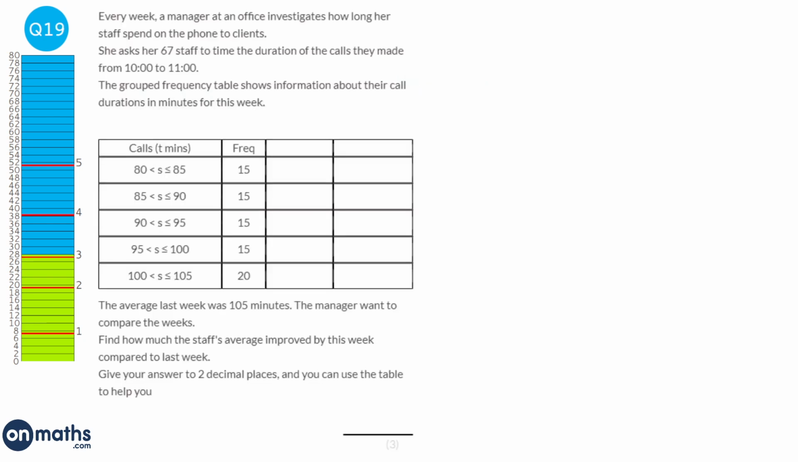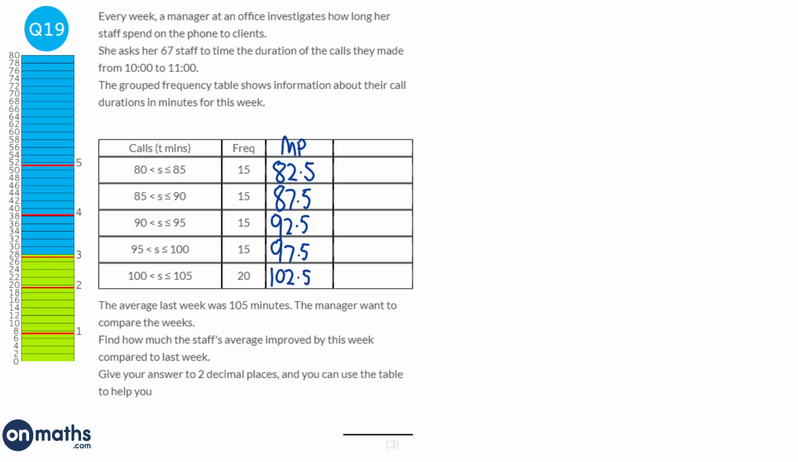So the first thing we need to do is work out the mean for the data in the table. To start off, we're going to work out the midpoint of each group. So we've got 80 to 85, and to find the midpoint, you add the 80 and the 85 together, then divide by 2. So this will be 82.5, then 87.5, then 92.5, then 97.5, and then finally 100 plus 105 divided by 2 is 102.5.